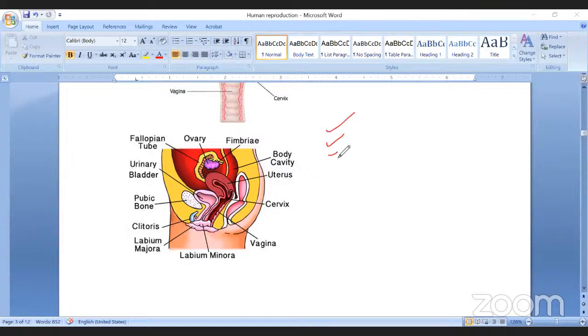Which are the glands? Number one, Bartholin gland. Actually, a pair of glands is present on either side of the vaginal passage, but it is not mentioned here. So just remember, a pair of glands are present on either side of the vaginal passage. These glands secrete a viscous fluid that supports coitus or sexual intercourse. And the paraurethral glands are present near the urethra. So that is one side view.